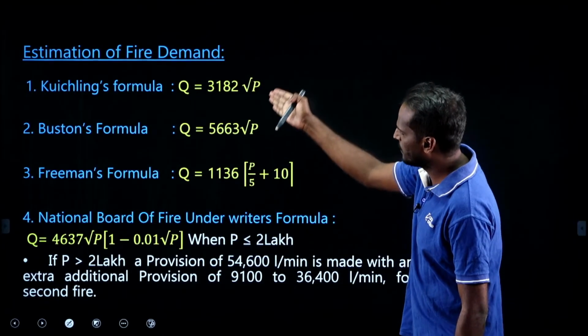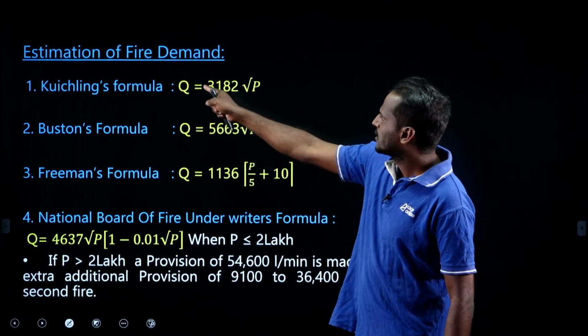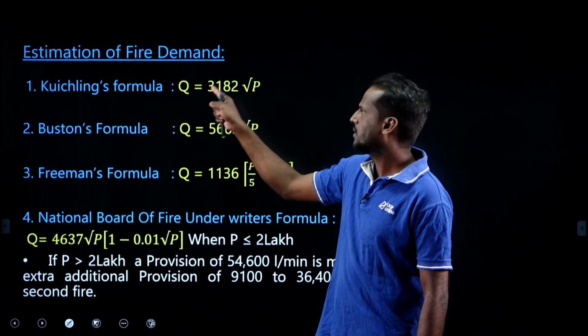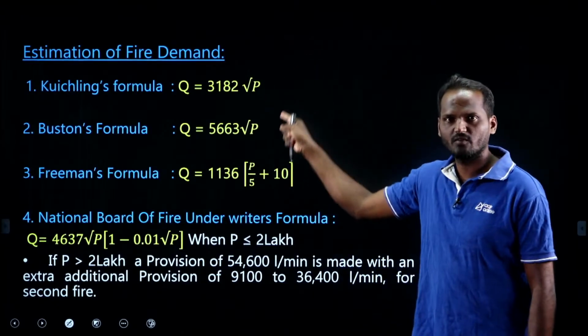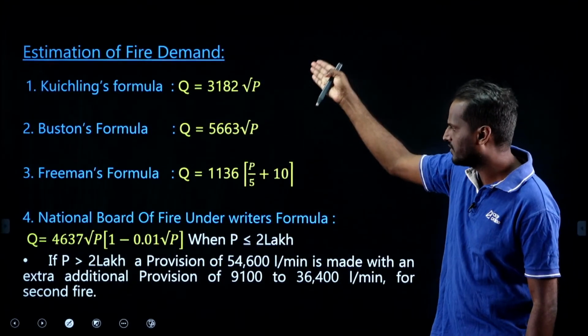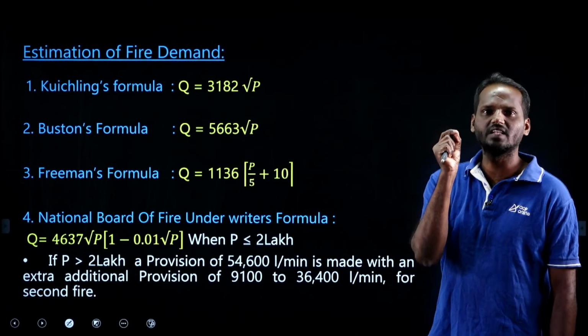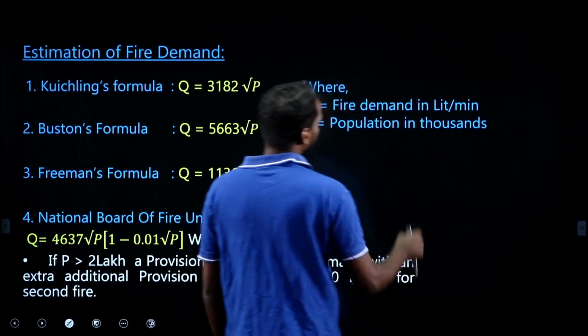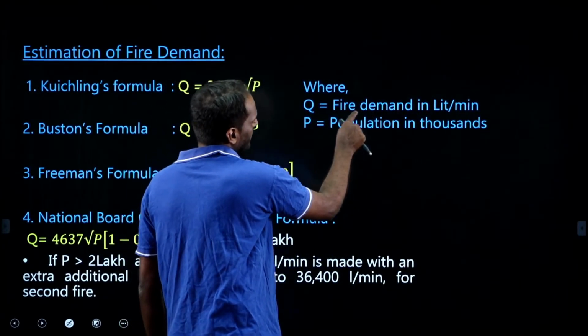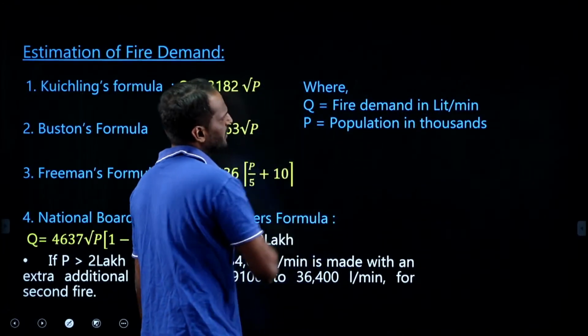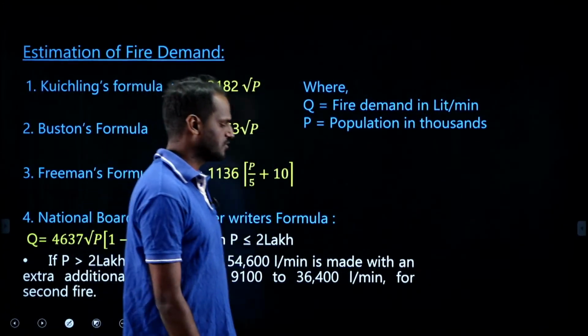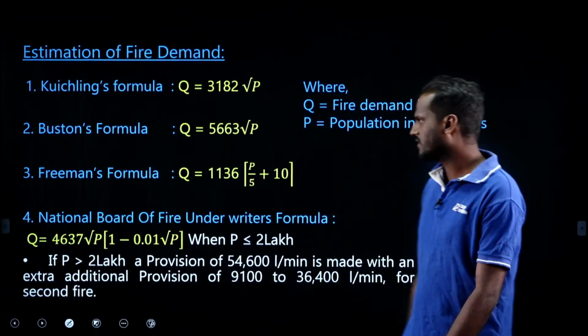These are all fire demand formulae, my dear. Here Q is in liter per minute, and the population is in thousands. In all the fire demand empirical formulae that I have displayed here, Q means fire demand in liter per minute. What is P? Population in thousands. That is what we have discussed.